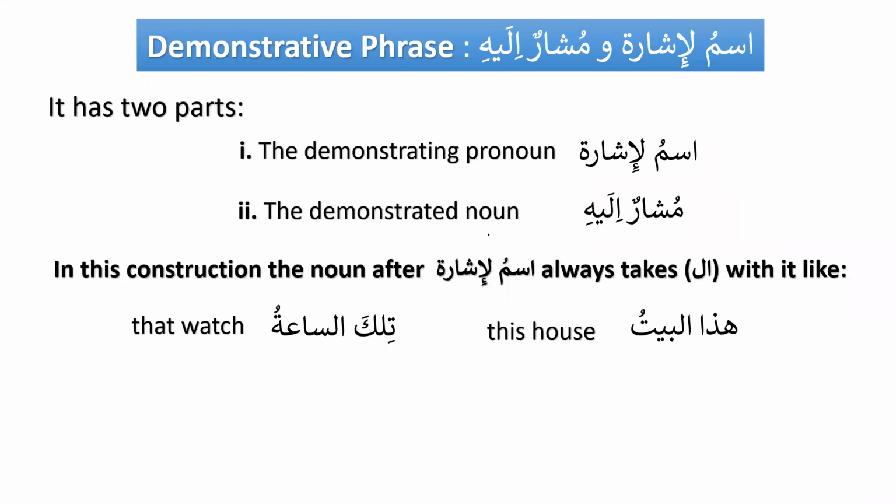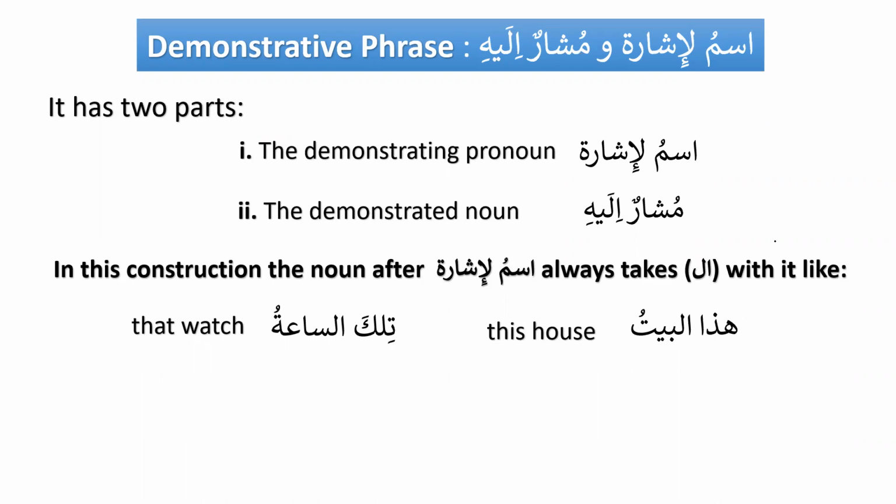is pointed at. Ishara basically means to point, when you are pointing towards something. So you are the one who is pointing, so you are using ismul ishara, and you are pointing at something, so that is called musharun ilayhi. That is the combination of ismul ishara and musharun ilayhi.